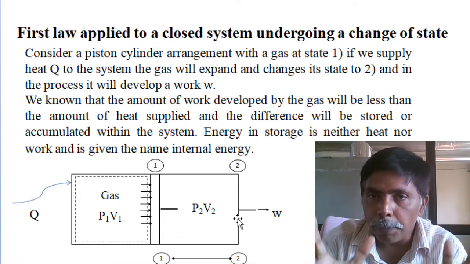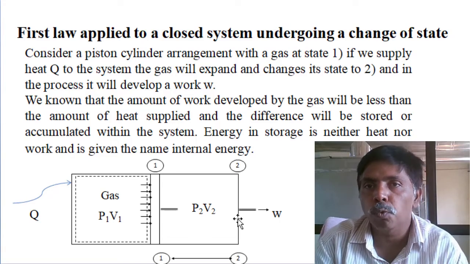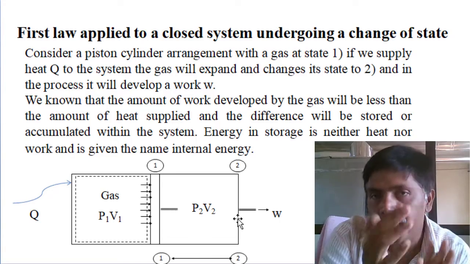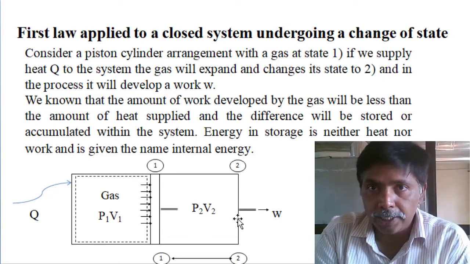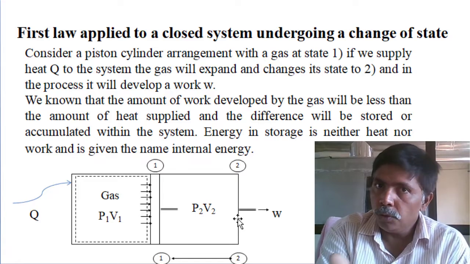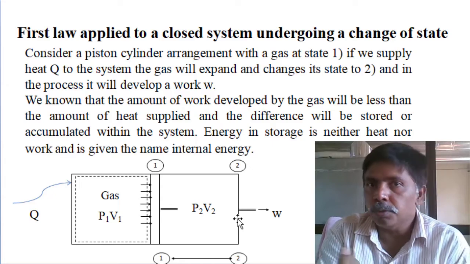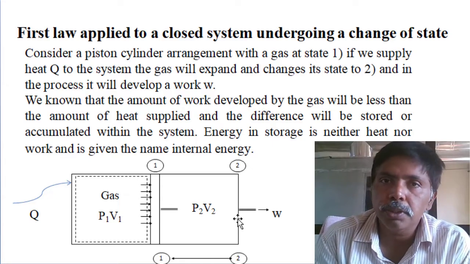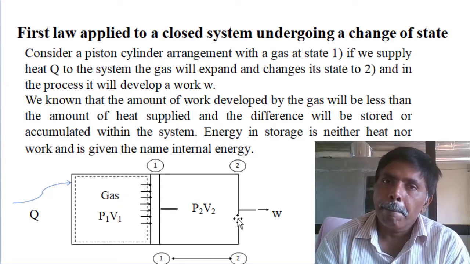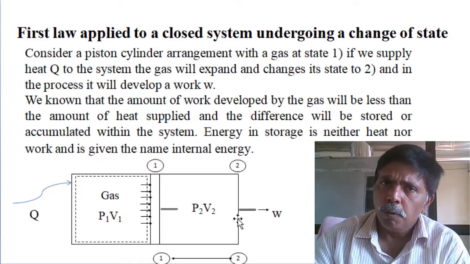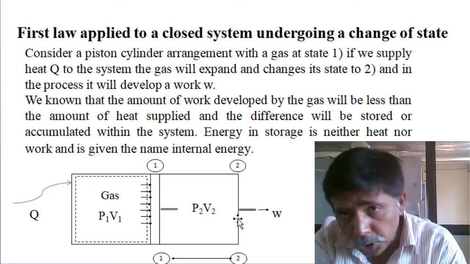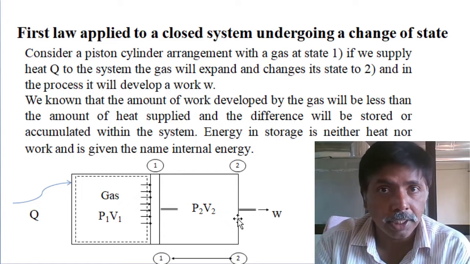So in this operation, an individual process of a closed system, what did we do? We supplied heat and we produced work. Load into displacement: some displacement is there, some force is applied, so force into displacement is some work done. But whatever heat we supplied, practically it is not possible for all of it to convert into work.